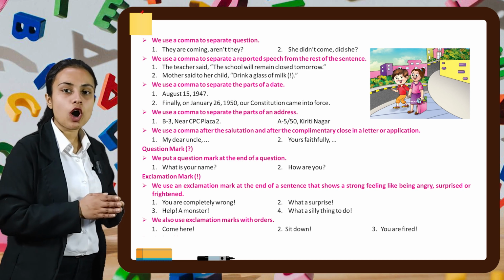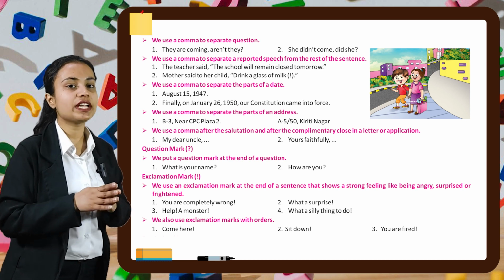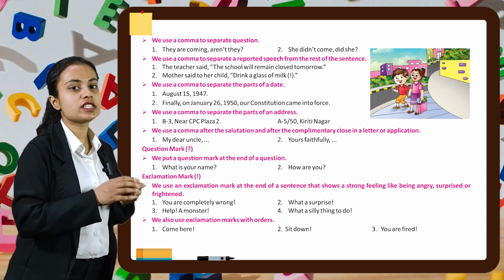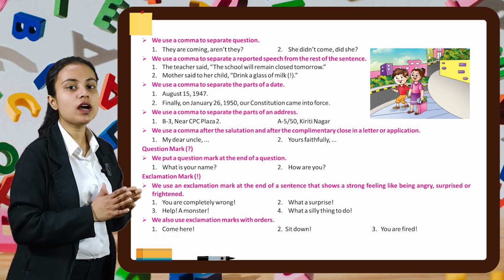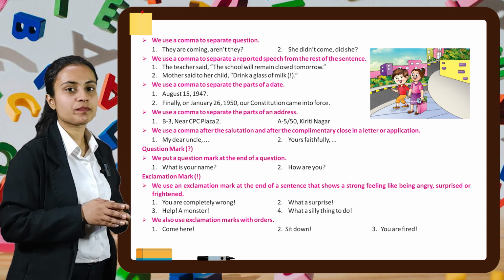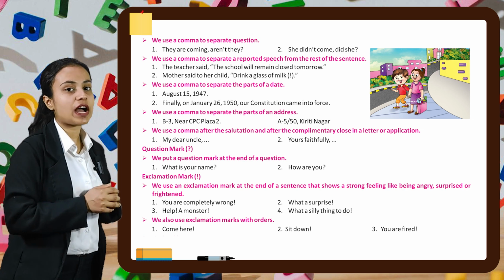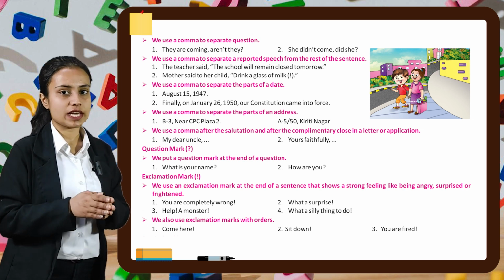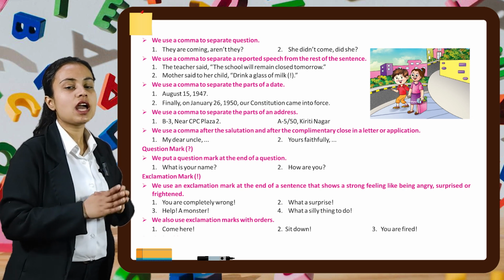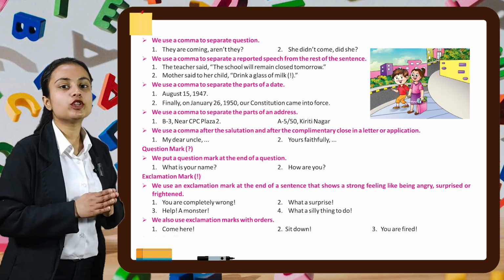Now we use a comma to separate parts of a date. For example, August 15, then we put a comma, 1947. Similarly, in the second example, we have: finally, on January 26, 1950, our constitution came into force.